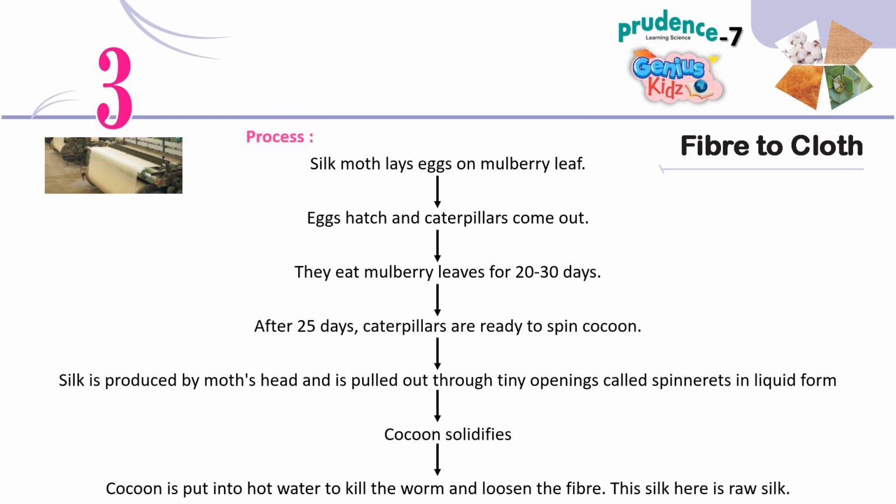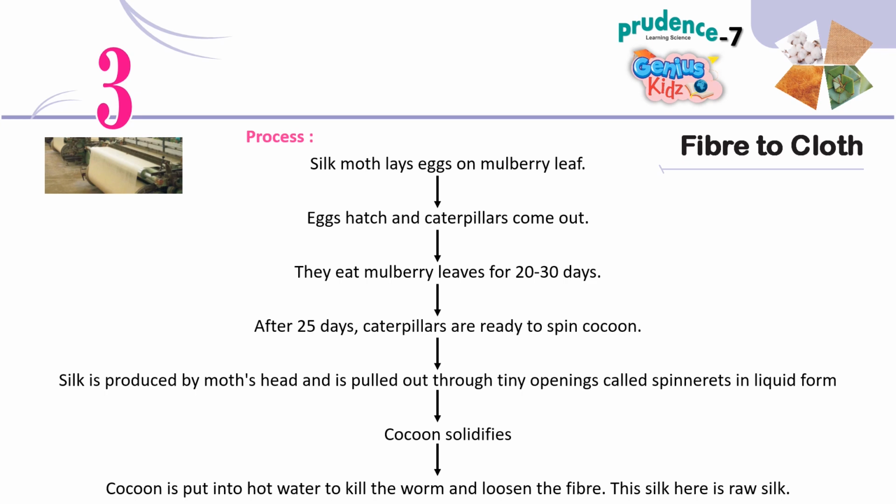Process. The silk moth lays eggs on a mulberry leaf. Eggs hatch and caterpillars come out. They eat mulberry leaves for 20 to 30 days. After 25 days, caterpillars are ready to spin a cocoon. Silk is produced by the moth's head and is pulled out through tiny openings called spinnerets in liquid form.